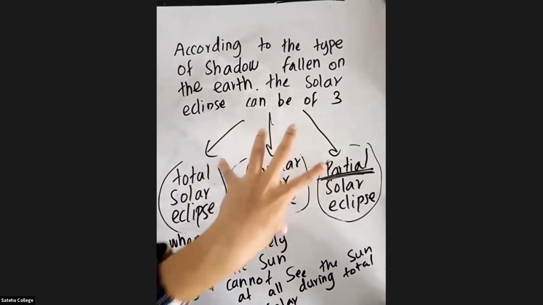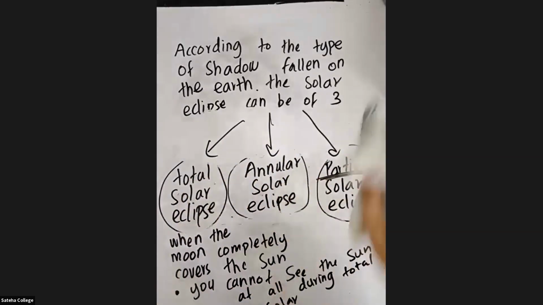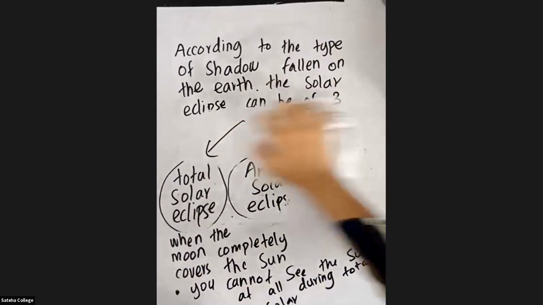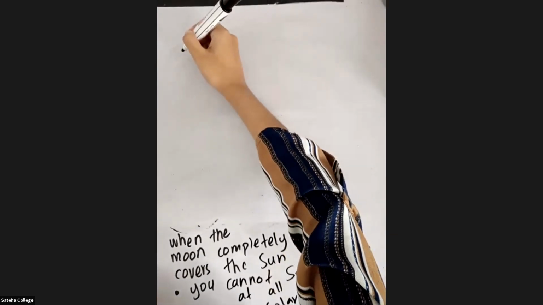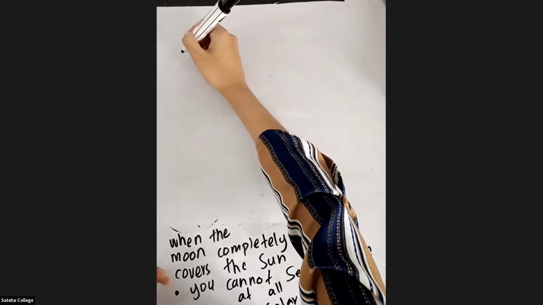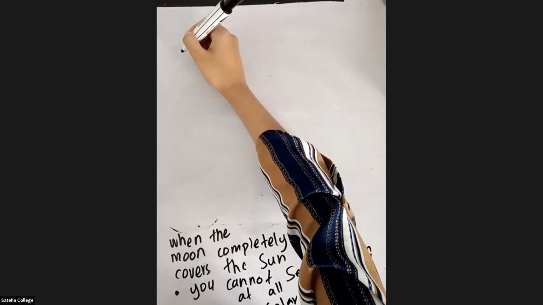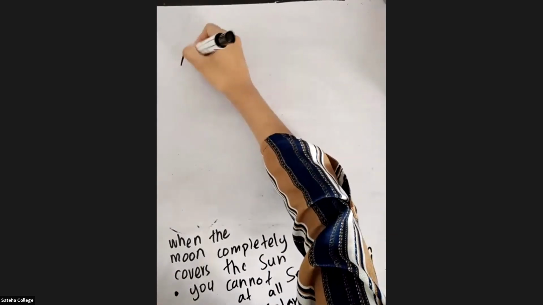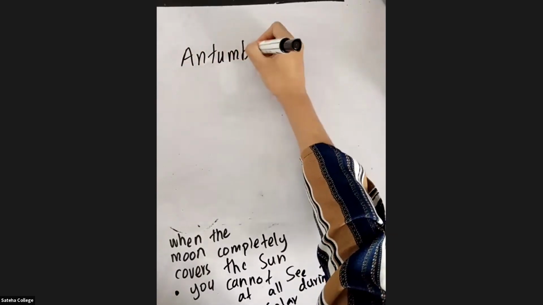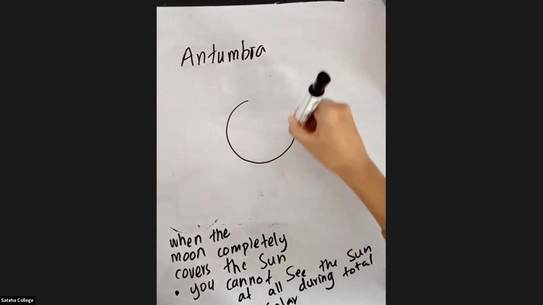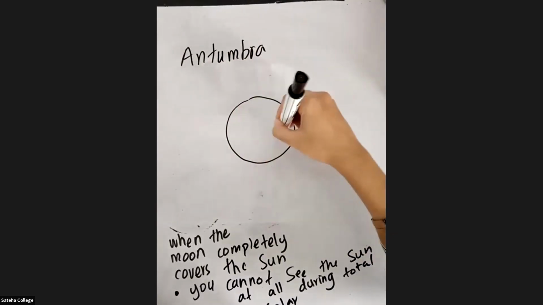So I'll write about annular solar eclipse. I'll just raise this upper part, okay? And I'll write about annular solar eclipse here because I don't have space. Annular solar eclipse: antumbra is the area beyond the umbra, right? So there will be an area you call the antumbra. Now, this is the umbra.